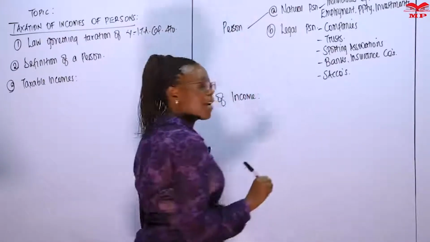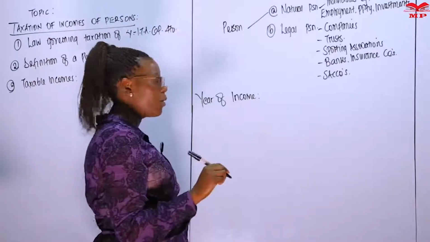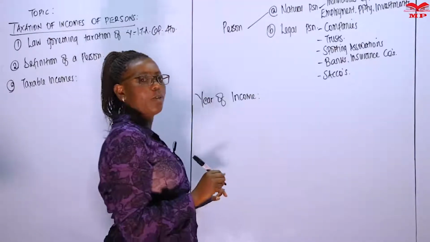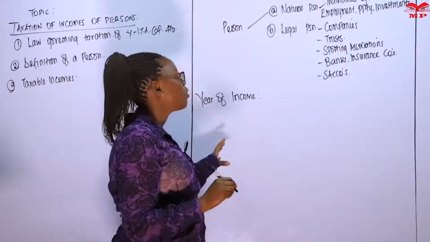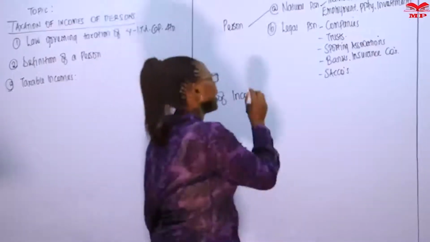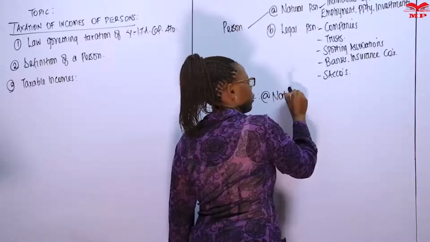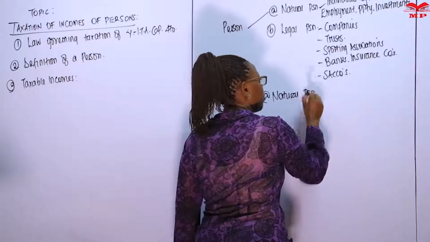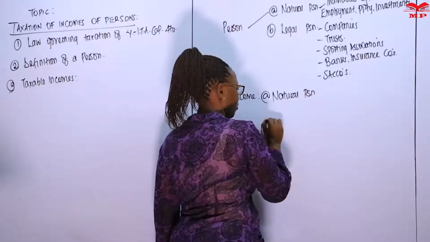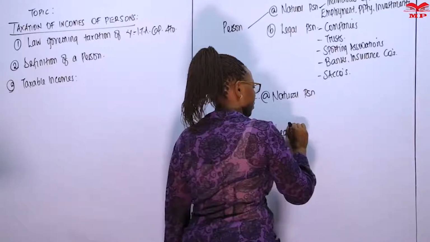We said we are levying tax on a person, on the income that is accruing to a person for a year of income. So we want to see what a year of income is with regard to, 1, a natural person, 2, a legal person.